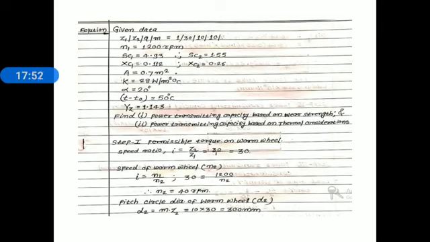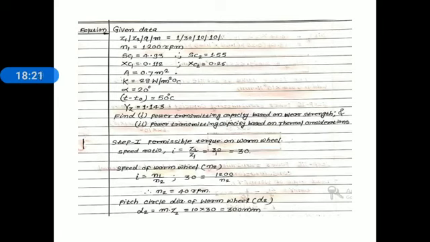Speed ratio i is equal to Z2 divided by Z1, which is 30 by 1, and we get a speed ratio of 30. The speed of the worm wheel is needed to find the power based on wear rating, N2. Again we use the same relation, speed ratio i is equal to N1 divided by N2. i is 30, equal to 1200 divided by N2, that is 40 rpm. That is also given in the problem statement, speed of the worm.